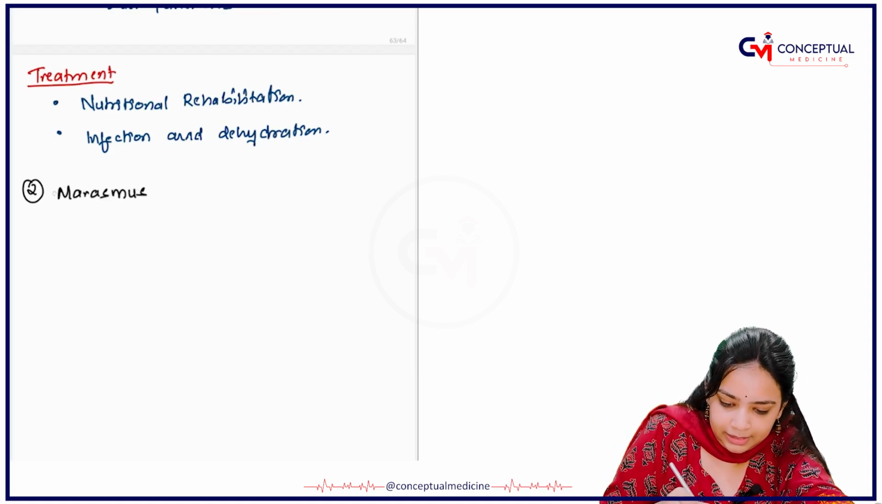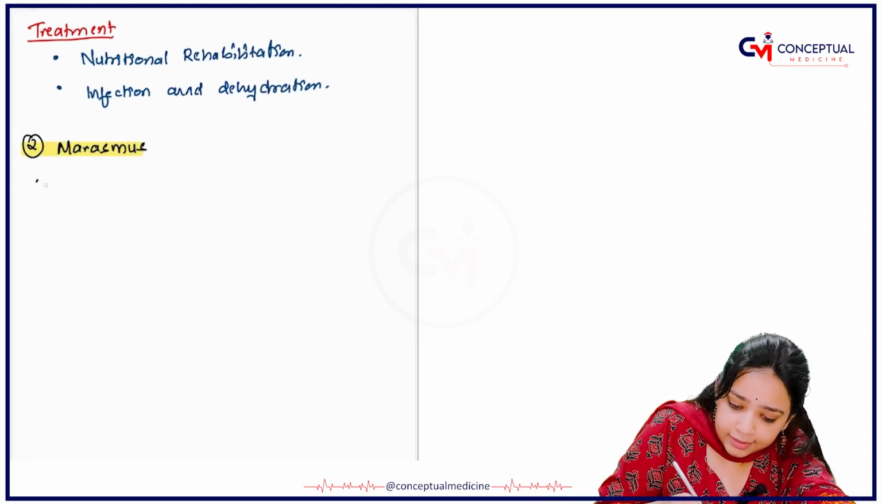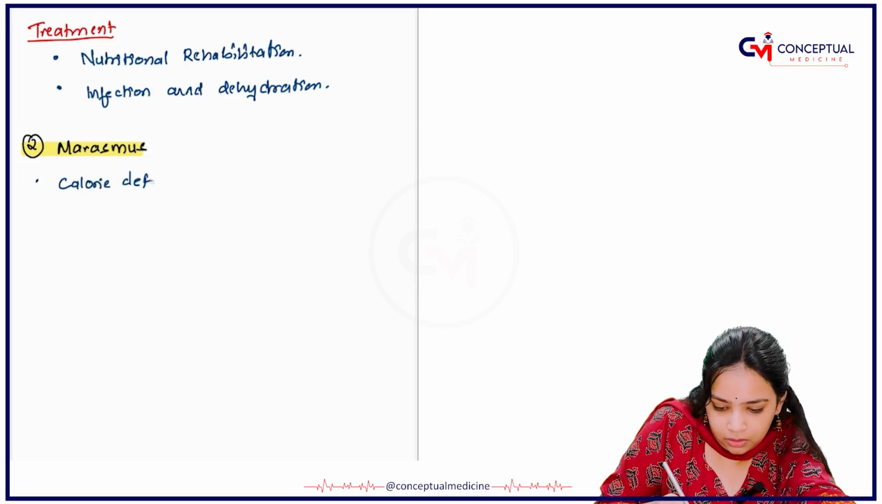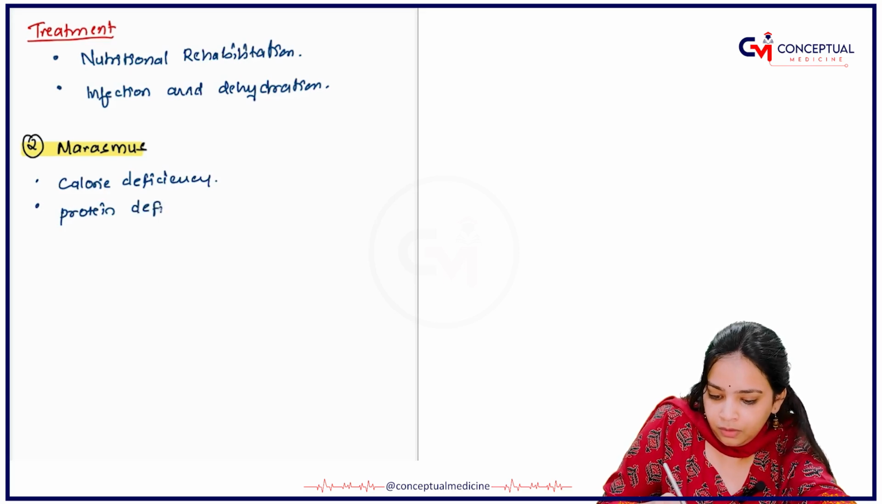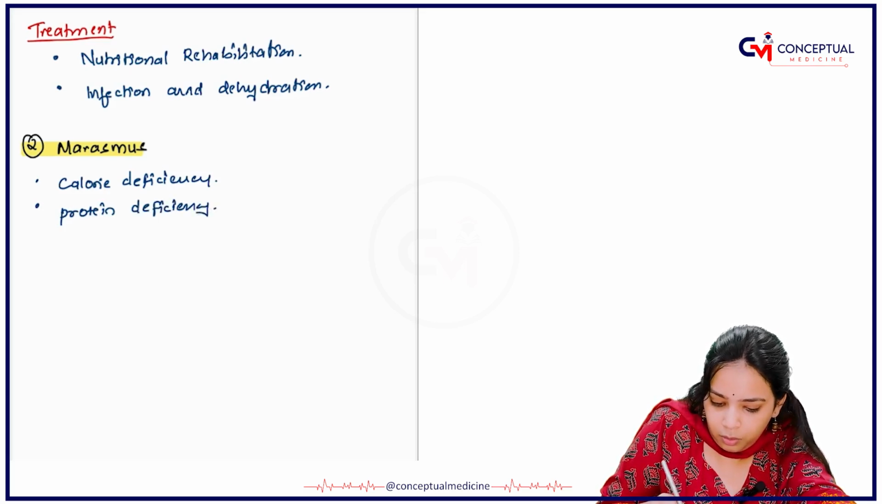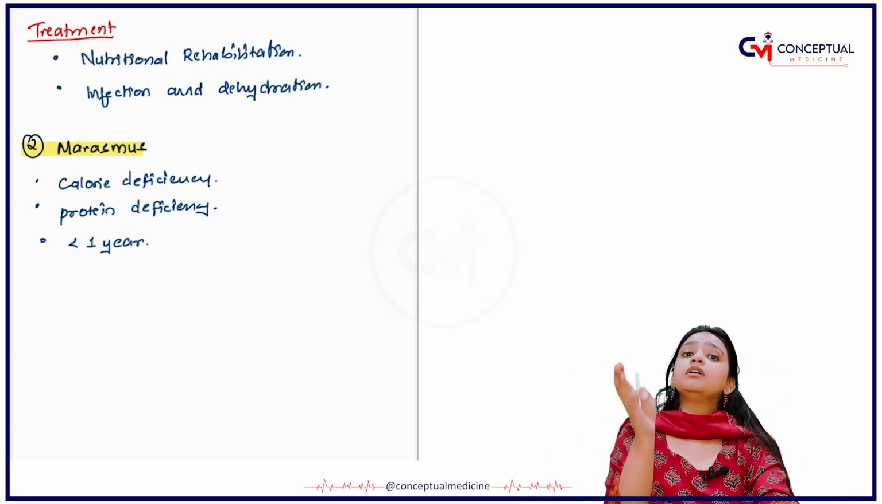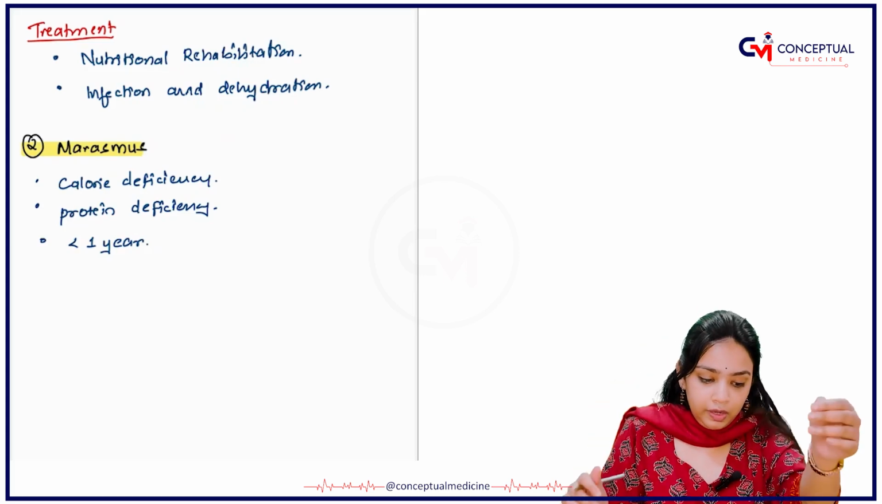Okay, let me just highlight it. What happens here is there is calorie deficiency, as a result of which it also presents with protein deficiency. Okay, what is the presenting age? It is less than 1 year is the presenting age, and in Kwashiorkor we have seen it is between 1 to 3 years, right?